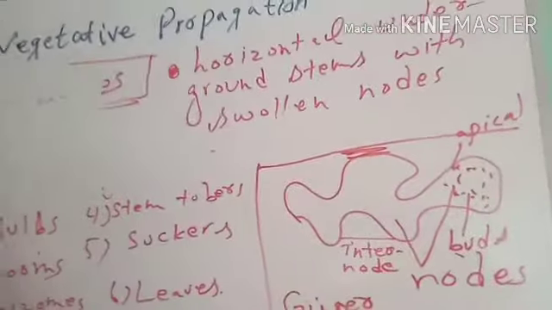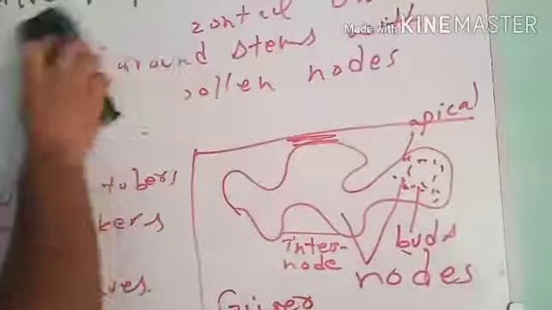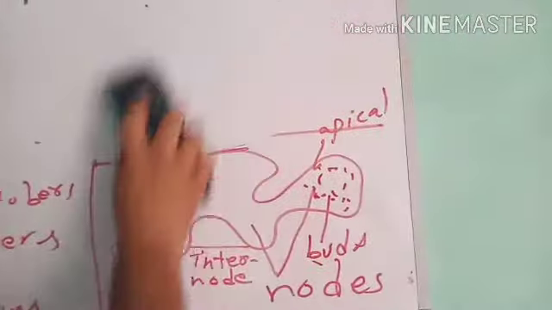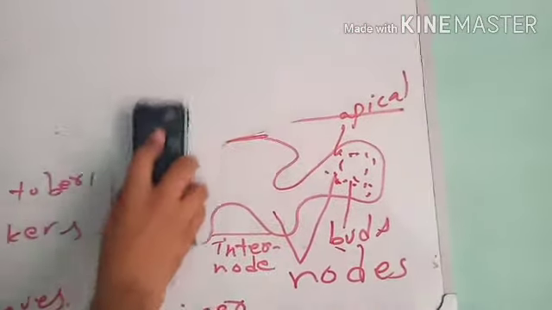Next is the stem tubers. Stem tubers are also underground stems, very similar to the rhizomes.